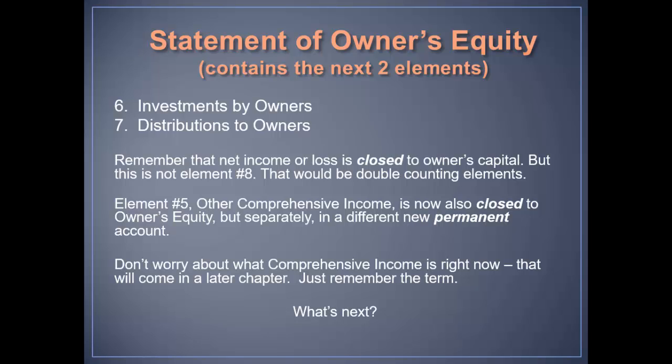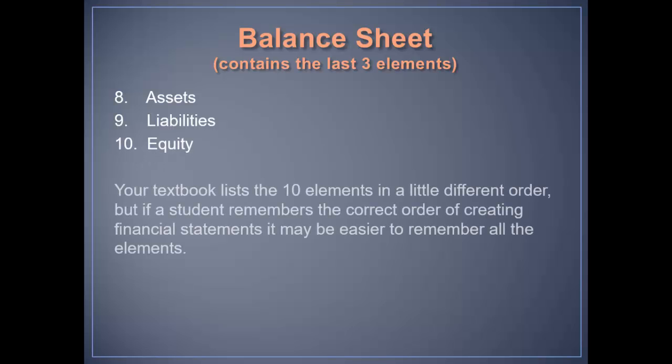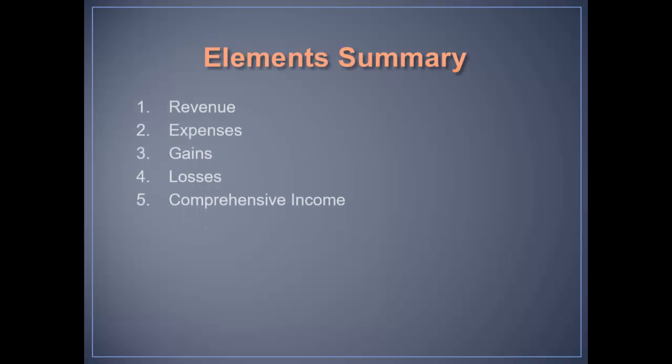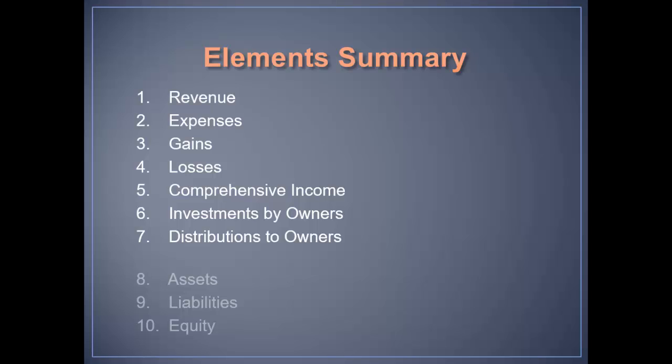So then what comes next? We're up through 7. We have 3 more to go. The balance sheet is going to have the last 3: assets, liabilities, and of course equity. Your textbooks may list the 10 elements in a little different order, but if you remember them in the order of creating the financial statements, it may be easier to remember what they all are, all 10 of them. So the summary: first 5 go on your income statements. Next 2 go on the equity statements, and the last 3 go on the balance sheet. If you order it this way, the order you create your financials, it's a little easier to remember.